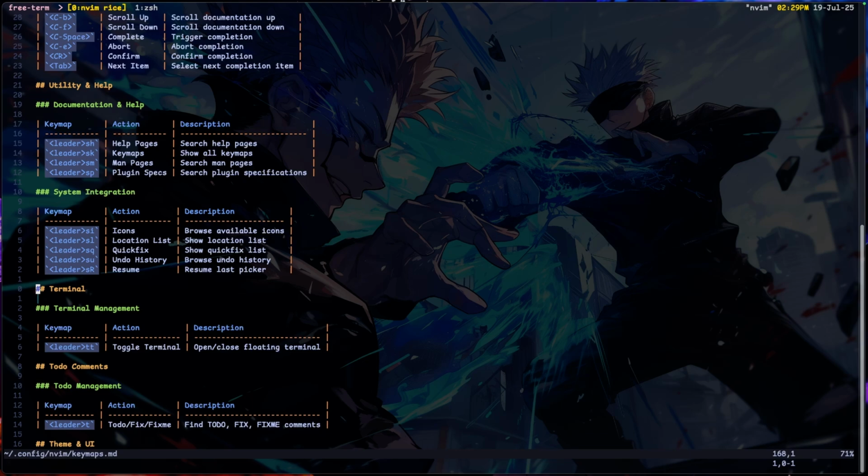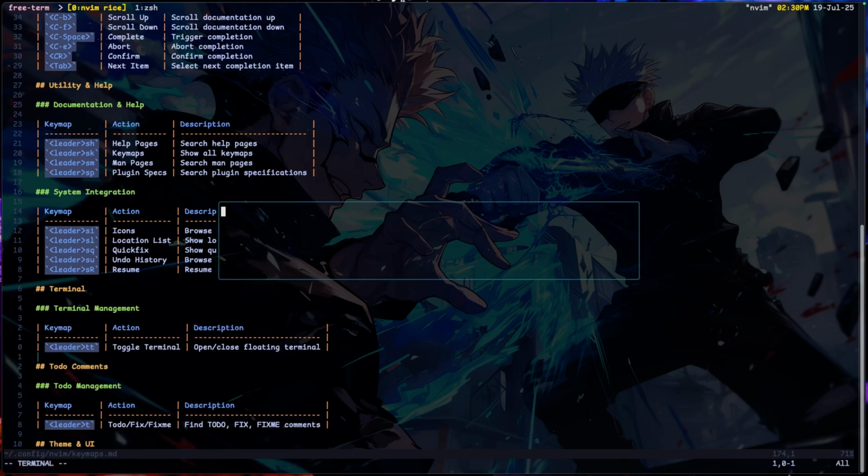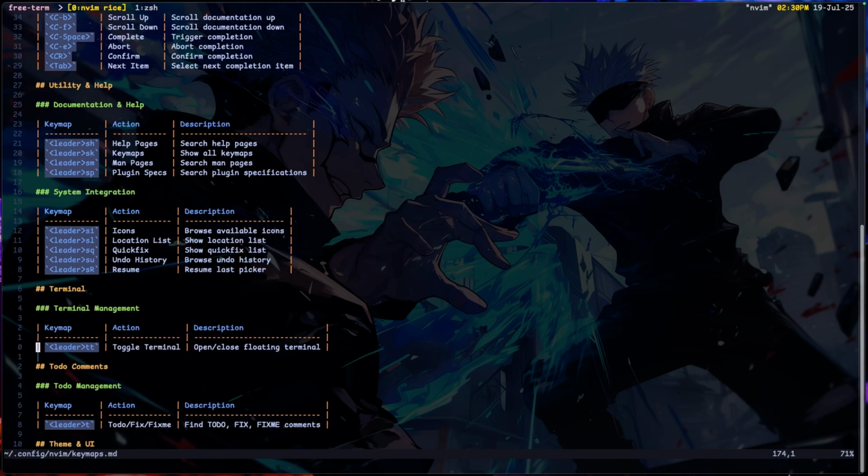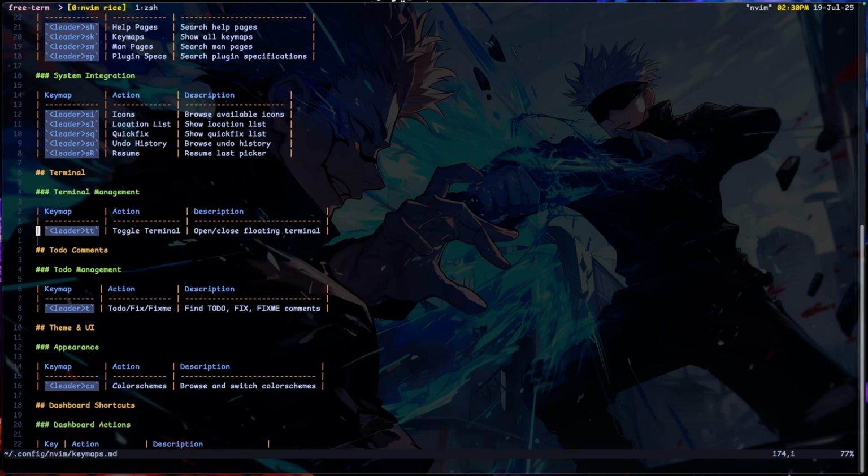Okay, that's leader SU. Then let's say I'm in a file, and especially when I'm working on front end TypeScript or JavaScript stuff, and I just want to install a new package like an npm package. So I just press leader TT and it opens my terminal for me, and I could just do whatever I want that way. So it opens a small terminal window on my screen. That's what leader TT is for.